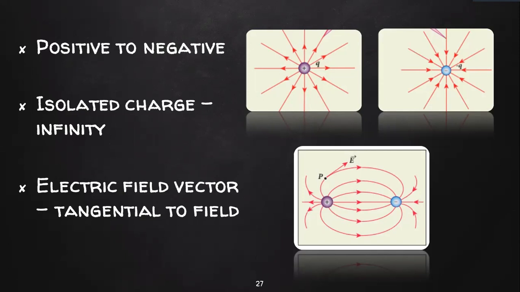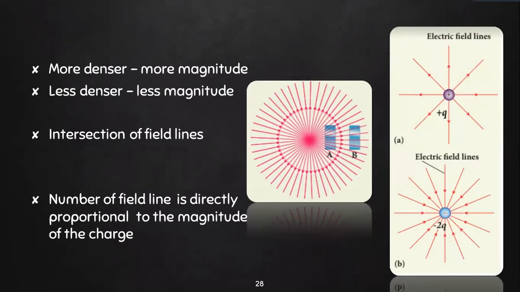The electric field vector at a point in space is tangential to the electric field line. As you can see here, this is your field line between a positive charge and a negative charge. You are taking a point P. At this point, the electric field vector acts tangentially to the field line. With more magnitude, you will have more number of field lines, and with less magnitude, you will have less number of field lines.